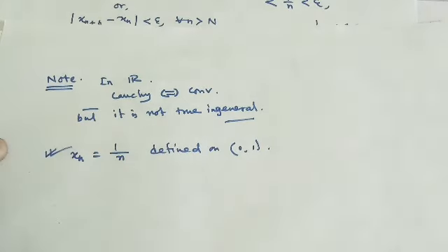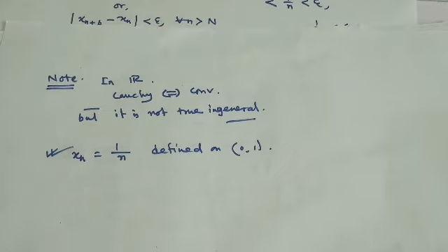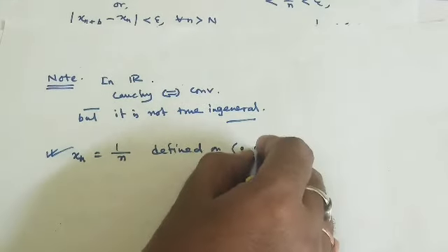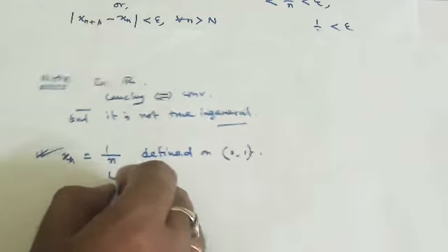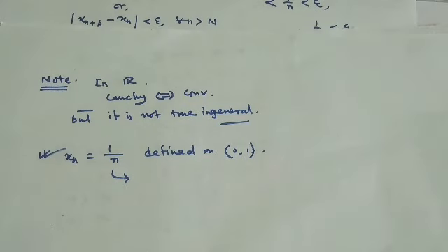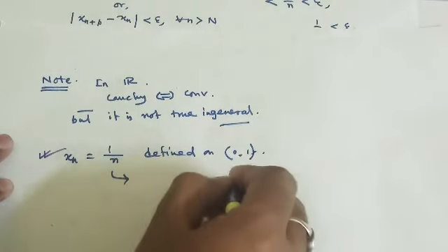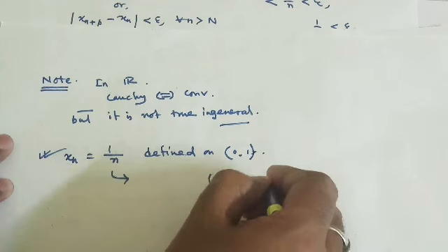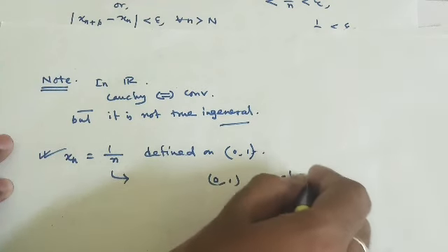If we take this sequence on this interval with the usual metric, then this sequence is not convergent in that metric space, that is (0,1) with the usual metric.